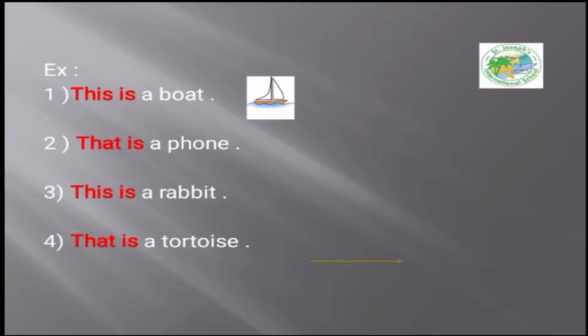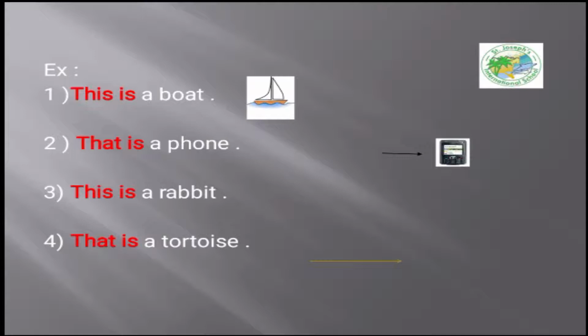This boat is close to the sentence. So I will use the word this: this is a boat. Number 2, this phone, is it close to the sentence? No, it's far from the sentence. So I use the word that: that is a phone.